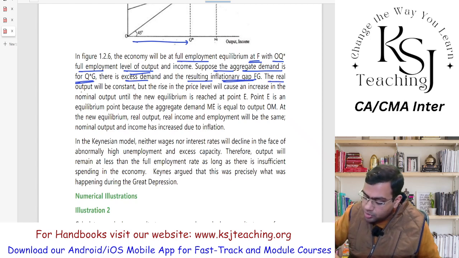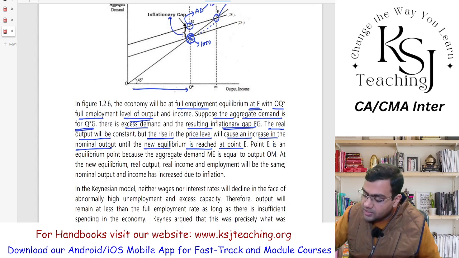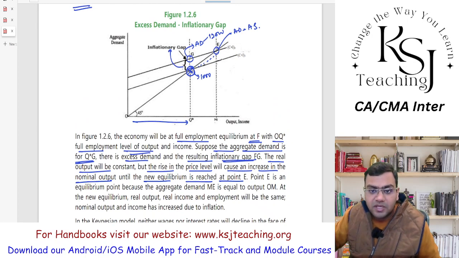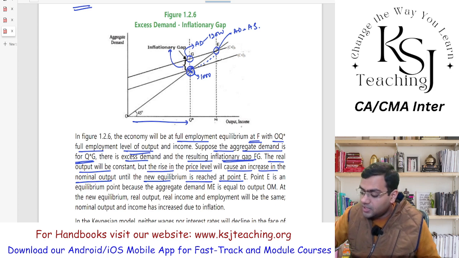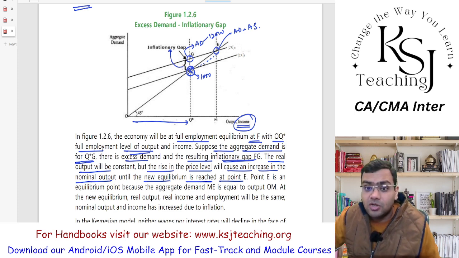The real output will be constant, but the rise in the price level will cause an increase in the nominal output until the new equilibrium is reached at point E. Now he says the real output means the number of units is going to remain constant, but with the increase in prices, with the increase in income, the nominal output is the change in the value of output due to the increase in the prices, right?